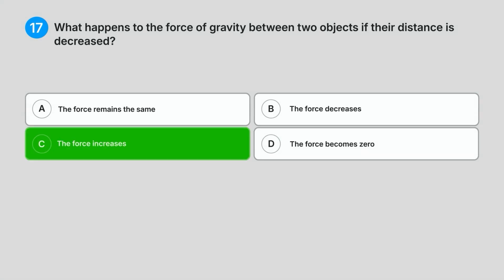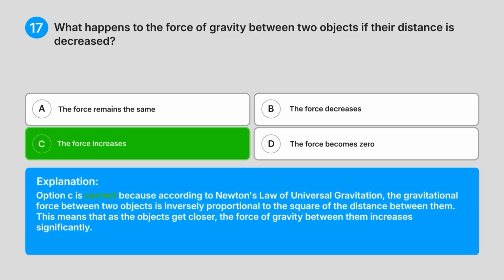Correct answer, C. The force increases. Explanation: option C is correct because according to Newton's law of universal gravitation, the gravitational force between two objects is inversely proportional to the square of the distance between them. This means that as the objects get closer, the force of gravity between them increases significantly.